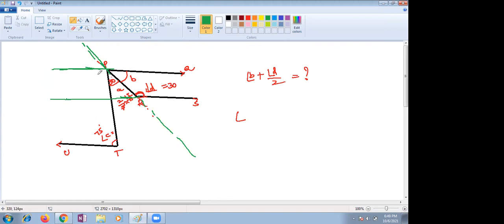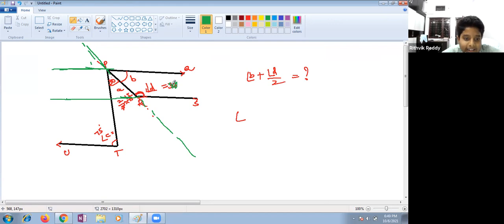Ishan, see here, if you extend this transversal, any relation between angles you are finding, please let me know. Ma'am, B plus D should add up to... I think it's not right. Ma'am, this is not the complete angle given, right? Only 30. So D won't be 30, ma'am. Ma'am, actually the diagram is not clear.